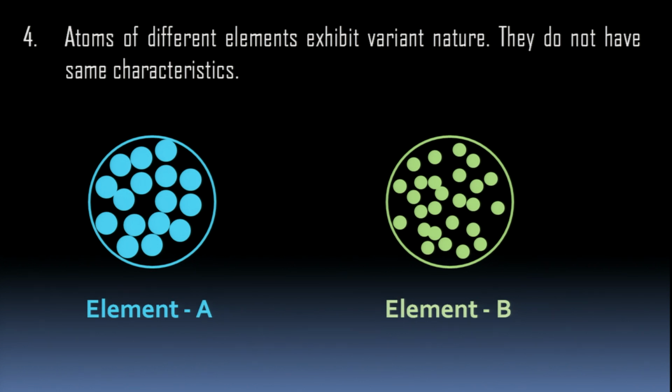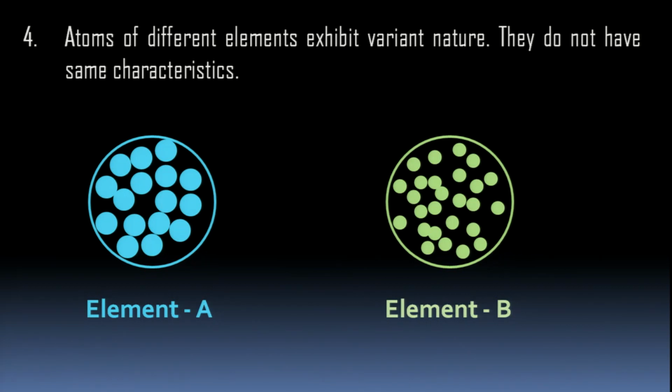Now, atoms of different elements exhibit variant nature. They do not have same characteristics. You can see, children, in element A, you have lots of atoms, and their shape and size are equal. In element B, you have lots of atoms whose shape and size are equal.